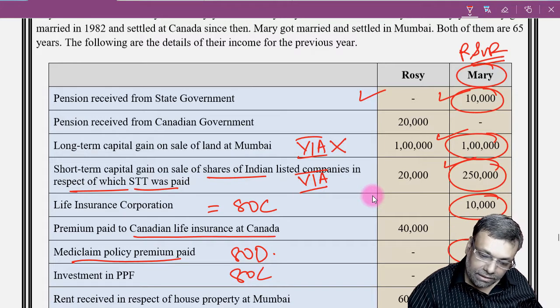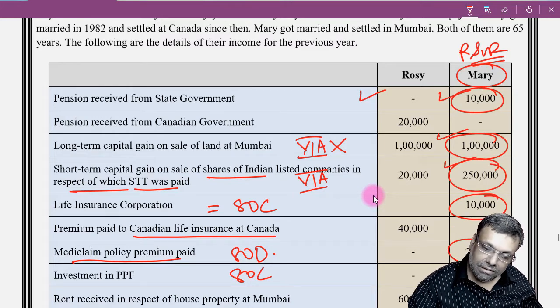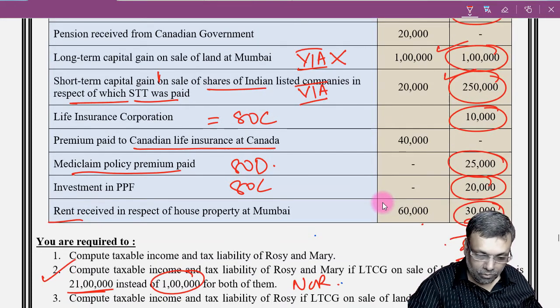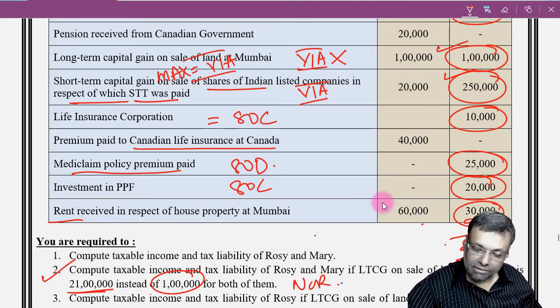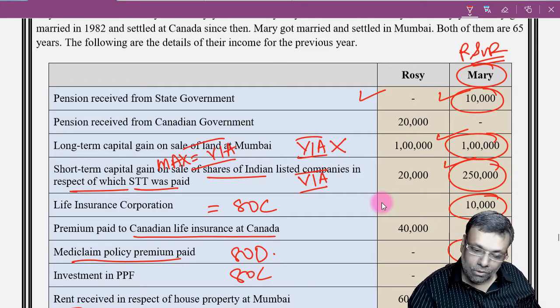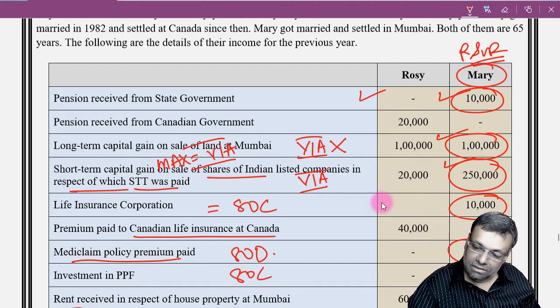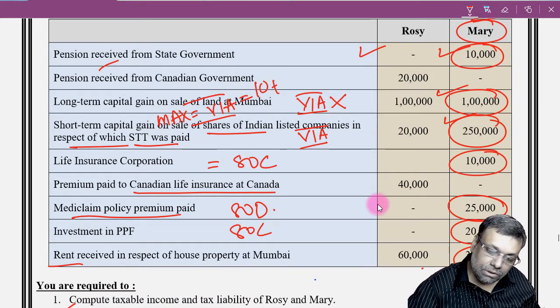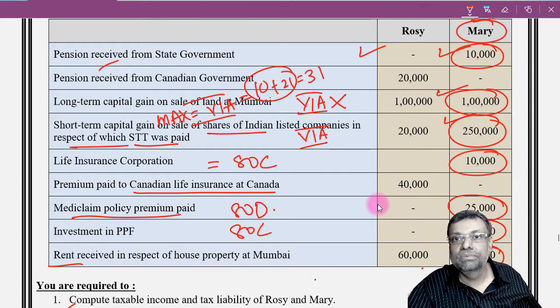Okay, you can get it against this rent income. So the overall maximum Chapter 6A deduction that you can get, because you have a lot of investments, right? Somewhere or the other you have to give a restriction. That means you will not get the full Chapter 6A deduction for all the investments. Maximum Chapter 6A you will get 10,000, that is your pension, and you will get 21,000. So maximum 31,000 only is the deduction you can get overall.